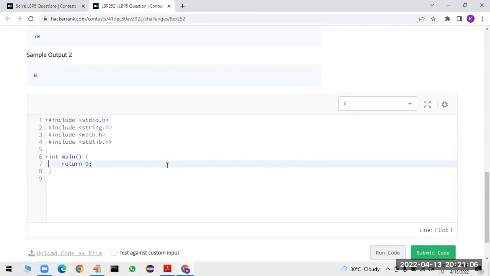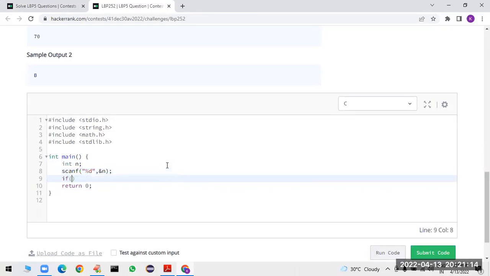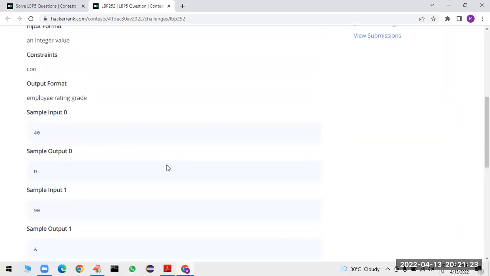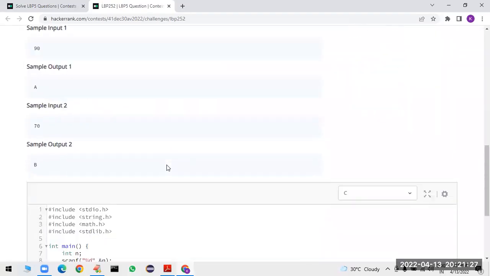How to write the code? Only one input is there, integer n. So scanf("%d", &n) I am taking. So what is the first condition? If your n value is greater than... any primary condition is there? Constraint is not there.